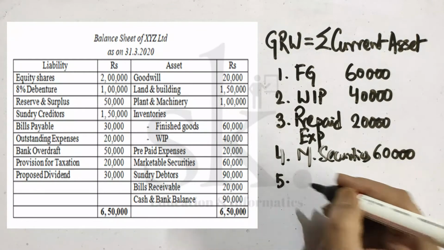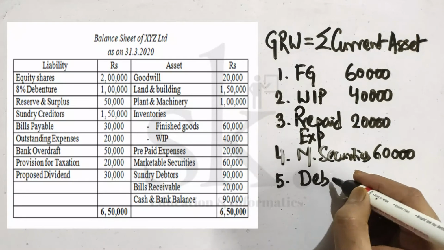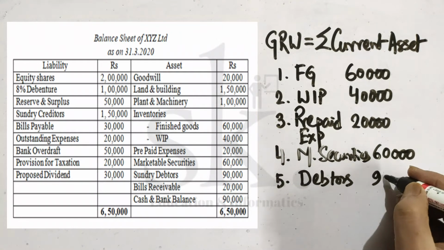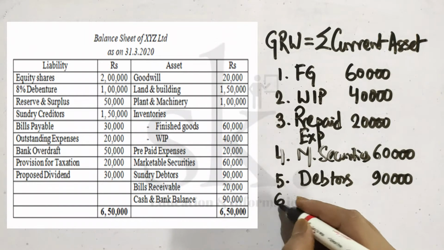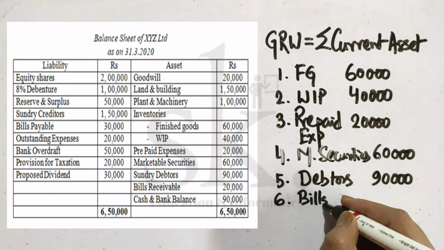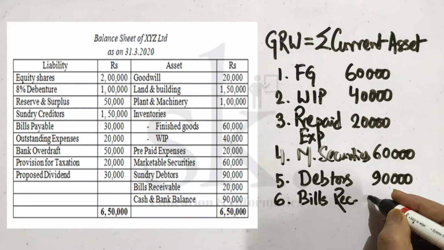Point number 5 is debtors. That means my customers who have taken products, which I term credit sales. The total amount is 90,000. So I'm checking the asset side of the balance sheet in order to calculate the total of current asset. Number 6, post debtors, I have bills receivable. The bills receivable amount is 20,000.